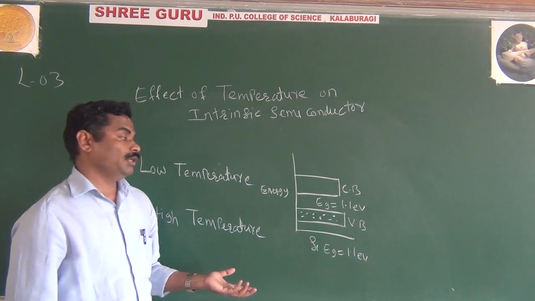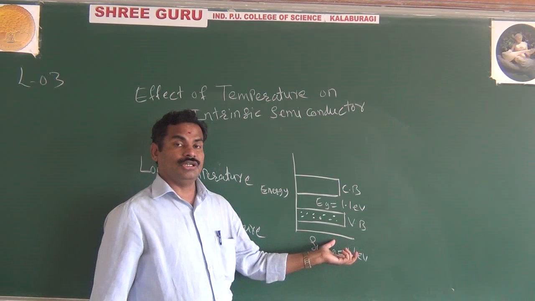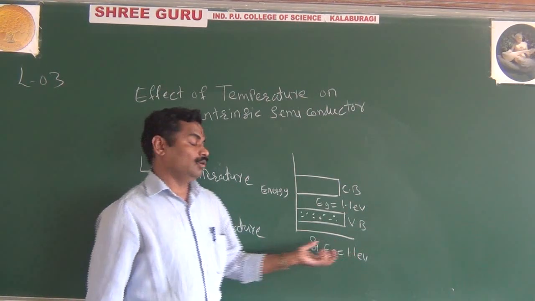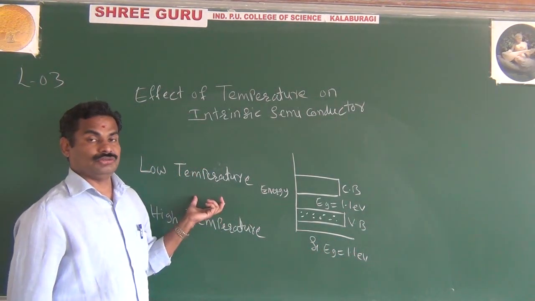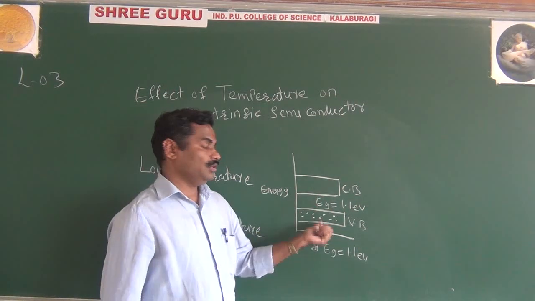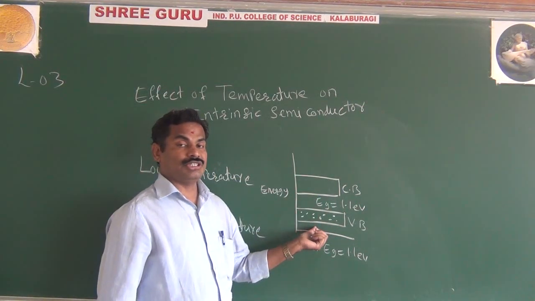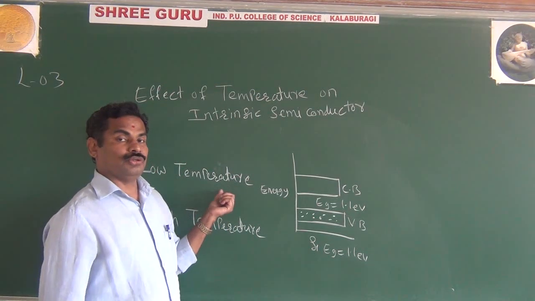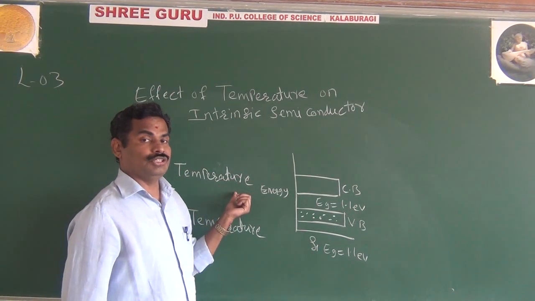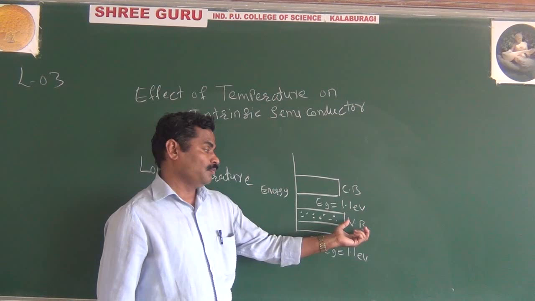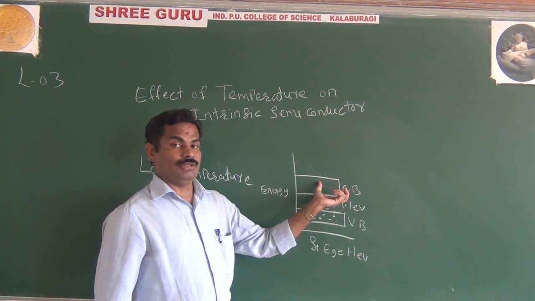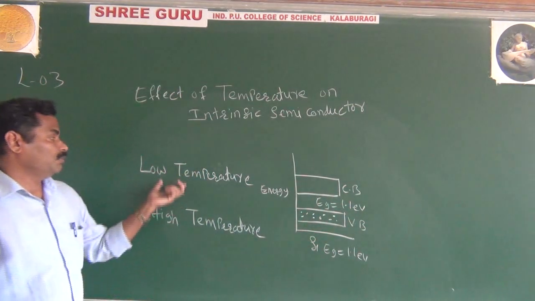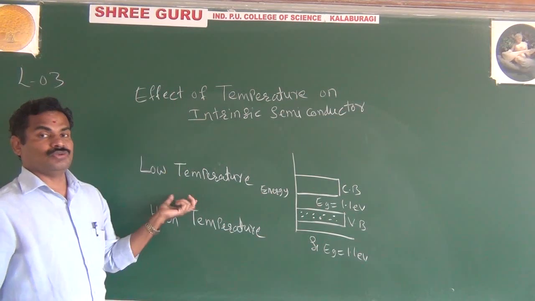It means to break the covalent bond we want more energy, especially more temperature. Your semiconductor acts as an insulator because you are applying low temperature. Low temperature means you are applying very low energy, and that energy is not sufficient to move electrons from the valence band to the conduction band. That's why at low temperature your semiconductor acts as an insulator.